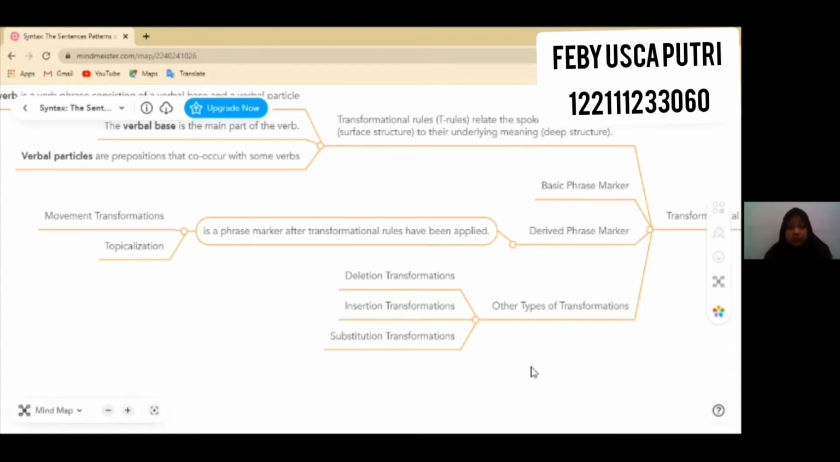Next are the types of transformation. We have seen that transformation rules relate sets of sentences that have the same elements in different places within the sentence. Transformation explains three other processes in addition to movement rules, which are deletion, insertion, and substitution. In deletion transformation, a sentence that undergoes transformation must have the same meaning as the sentence from which it was derived. Transformations never change meaning.